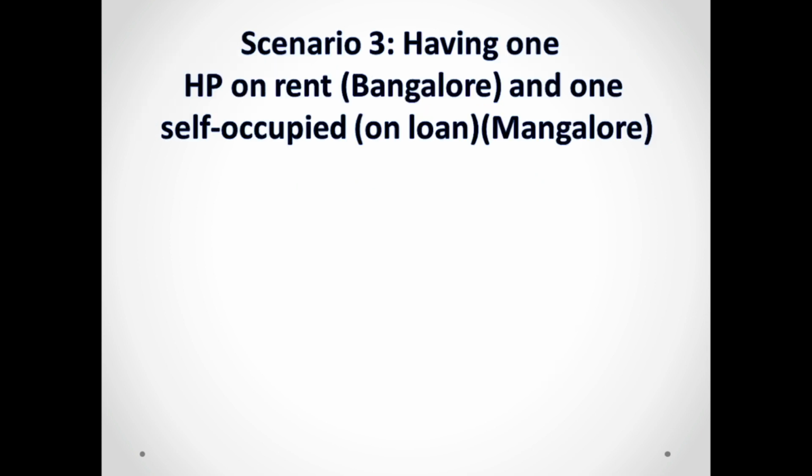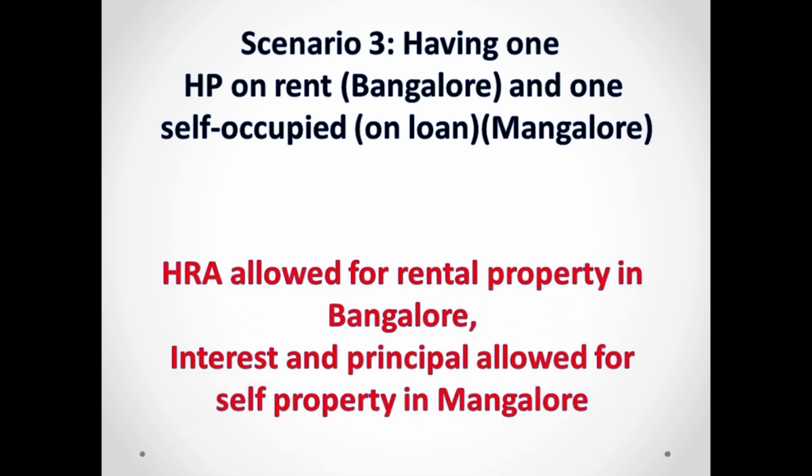Scenario 3. You are having one house property on rent which is in Bangalore and one more self-occupied on loan which is in Mangalore. Can you claim HRA? Yes. Why? Because on the rent which you pay in Bangalore, you will be getting a HRA exemption because it's a rental property. On the self-occupied property which is in Mangalore, you can claim the interest and principal which you actually pay. So in these cases, there are chances that there might be a notice because you're claiming double deduction, that is once in HRA and also for the loan which are taken for self-occupied property.